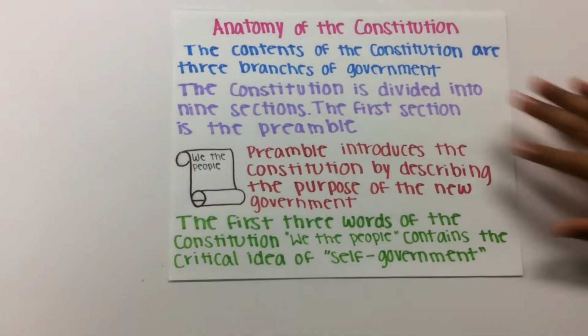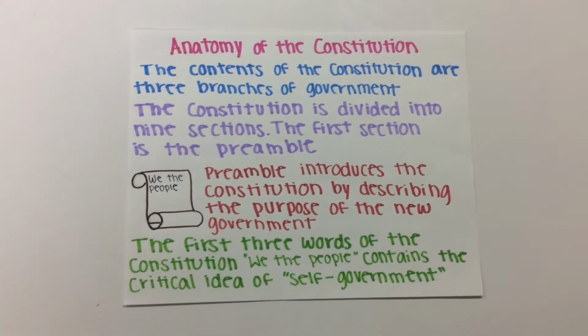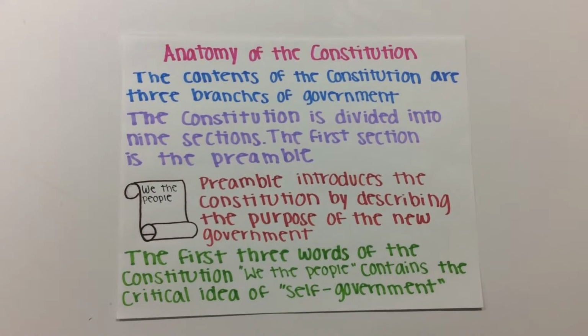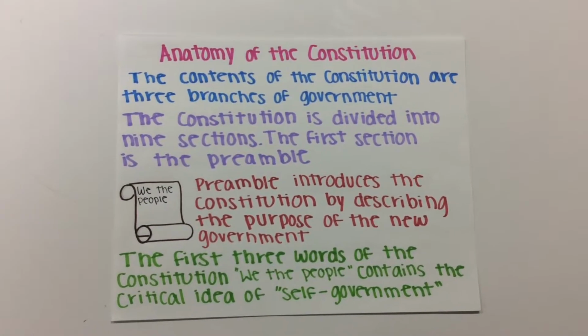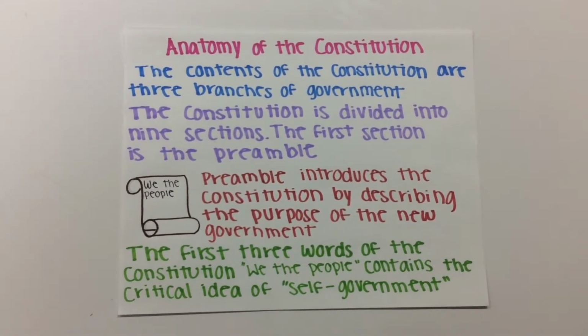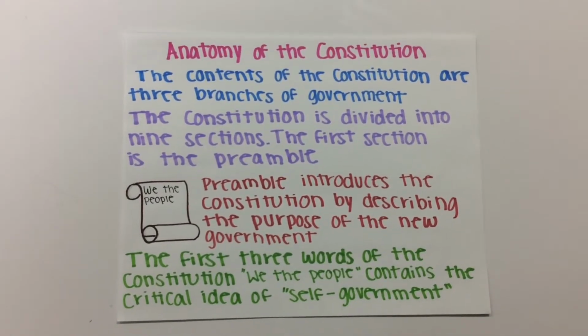Anatomy of the Constitution. The contents of the Constitution are 3 branches of government. The Constitution is divided into 9 sections. The first section is the preamble. The preamble introduces the Constitution by describing the purpose of the new government. The first 3 words of the Constitution, "We the people," contain the critical idea of self-government.